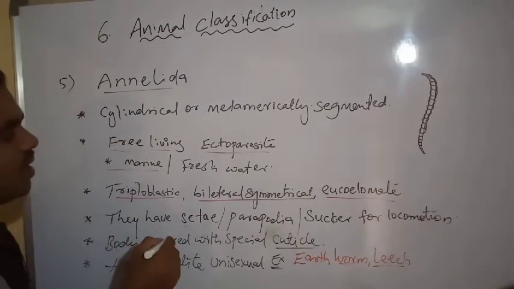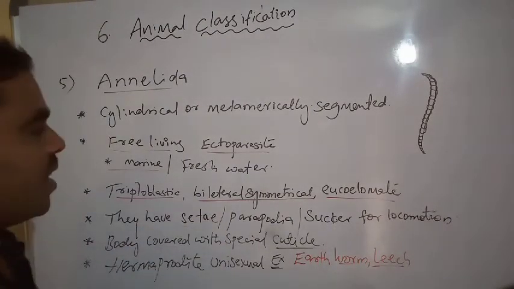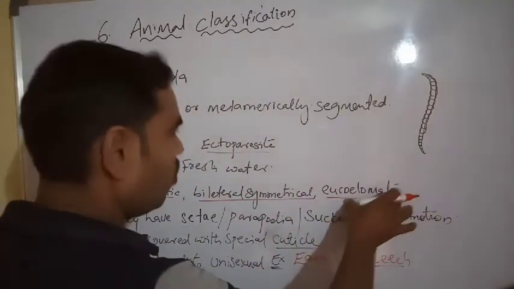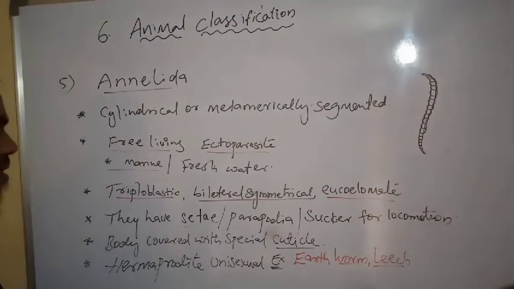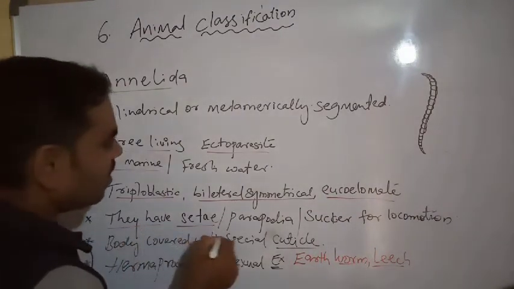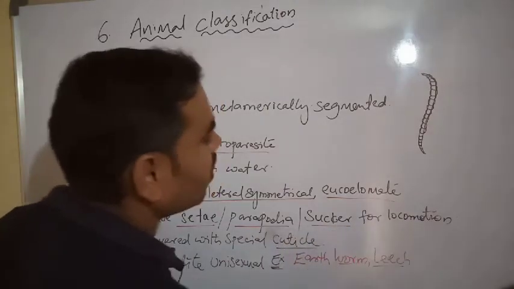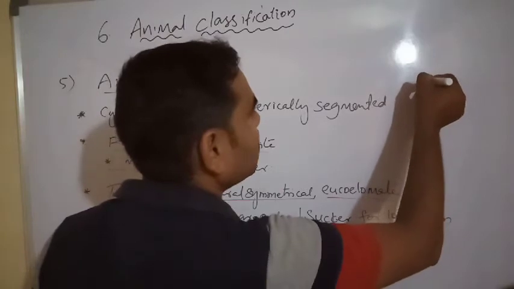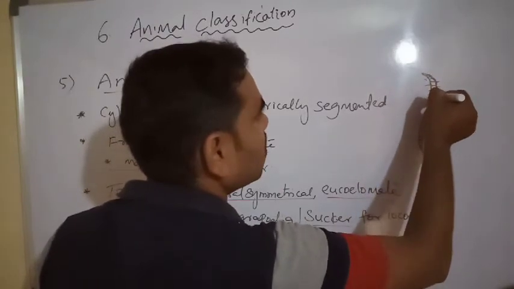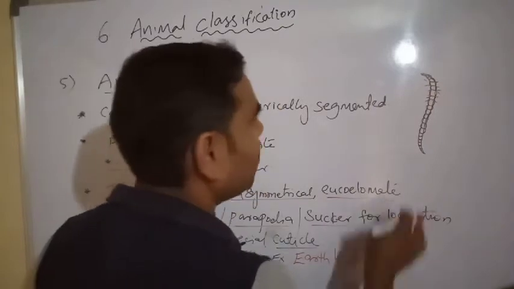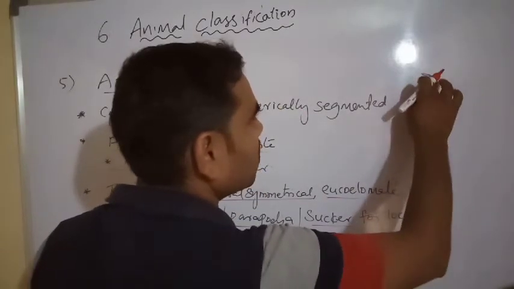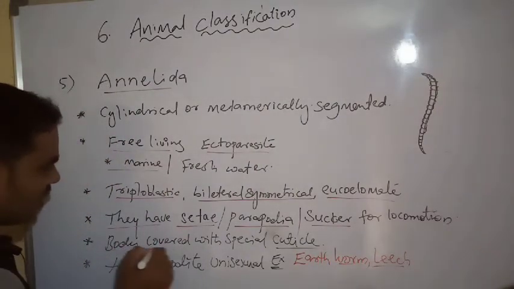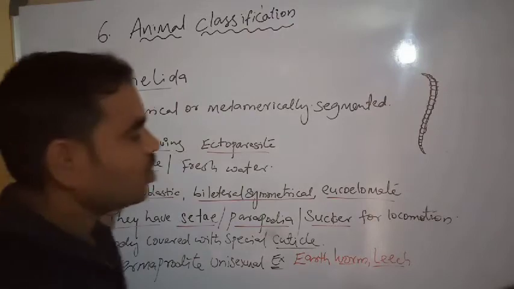Triploblastic, bilateral, symmetrical and eucoelomate. True coelom is present. They have setae, parapodia or suckers for locomotion. Next, the body is covered with a special cuticle.